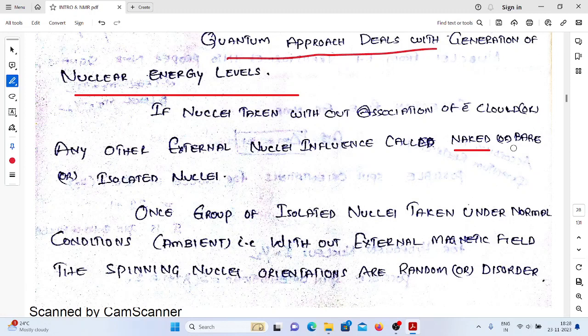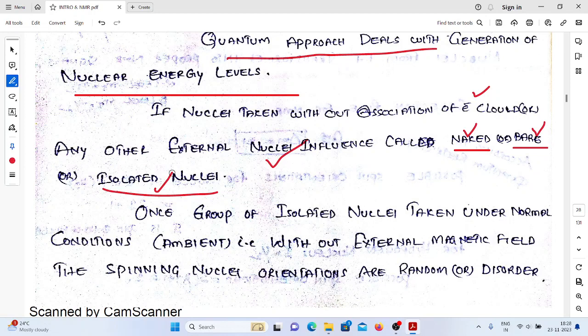Naked nuclei, bare nuclei, or isolated nuclei. This terminology is very, very important. We have a spinning particle. The spinning particle is not influenced by any electron cloud or any other external nucleus. Then the nucleus is said to be a naked nucleus, bare nucleus, or isolated nucleus.